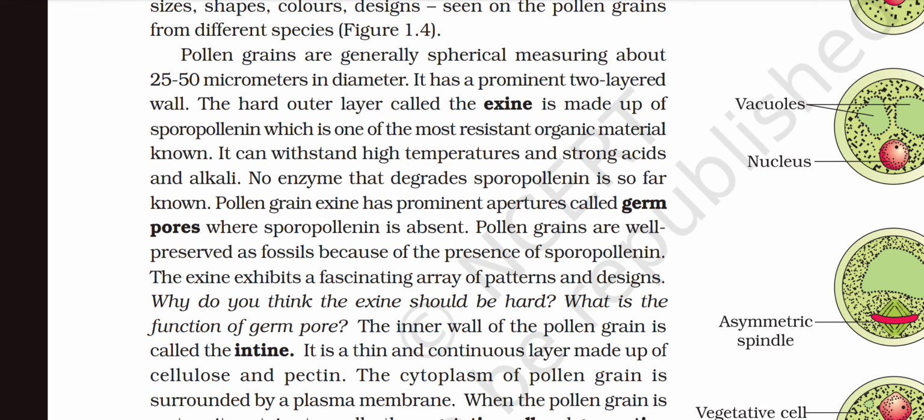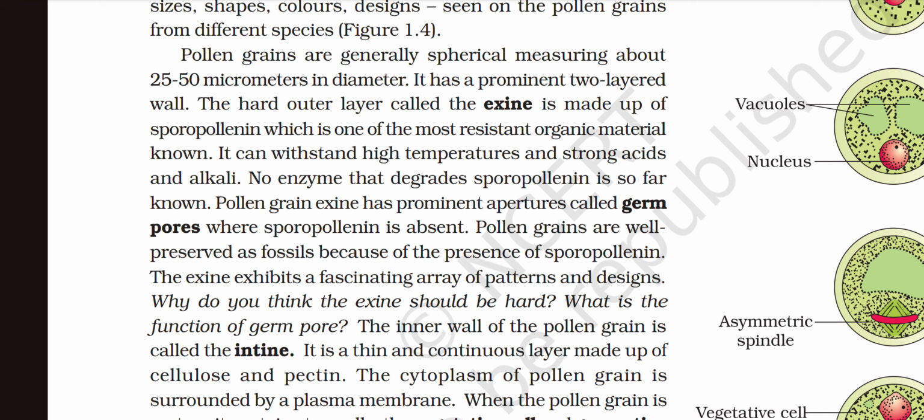Pollen grain exine has prominent apertures called germ pores where the sporopollenin is absent. Pollen grains are well preserved as fossils because of the presence of sporopollenin. The exine exhibits a fascinating array of patterns and designs. Why do you think the exine should be hard? What is the function of the germ pore?